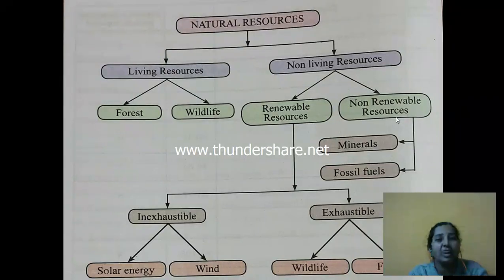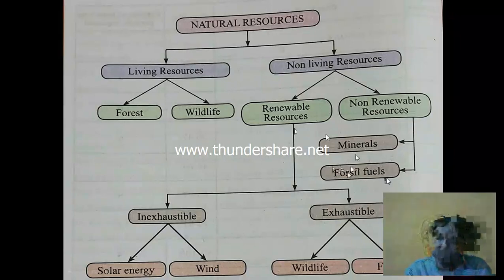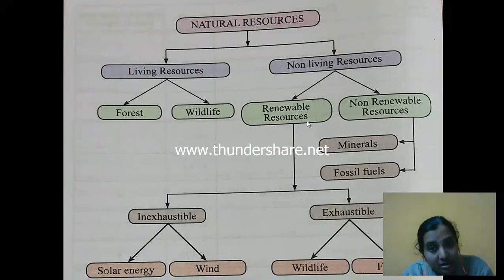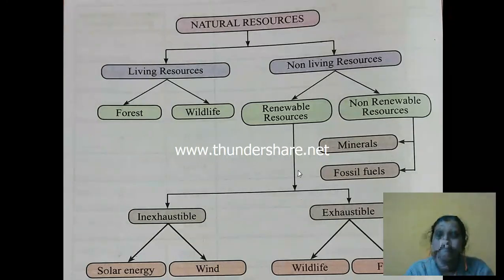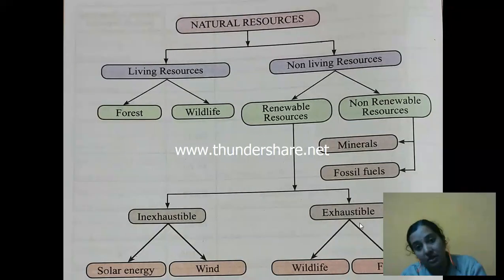You can't produce them again. So they are called non-renewable resources. Which are they? Minerals and fossil fuels. Then coming back to renewable resources, this is again of two types: inexhaustible and exhaustible.